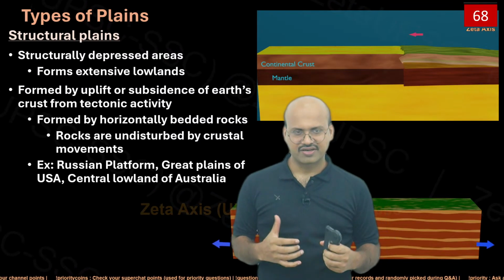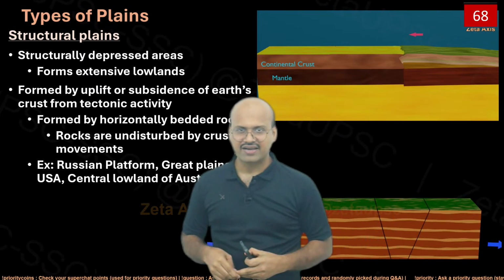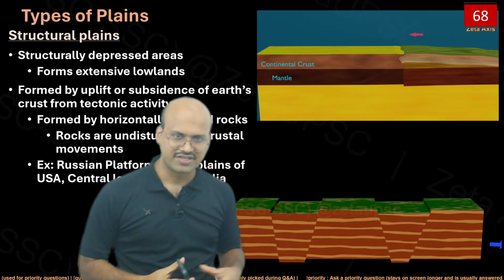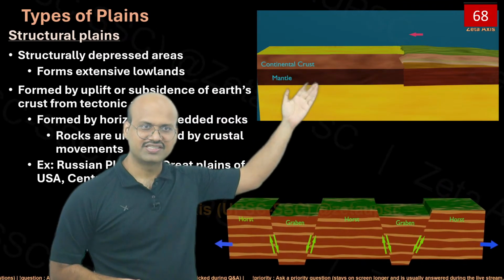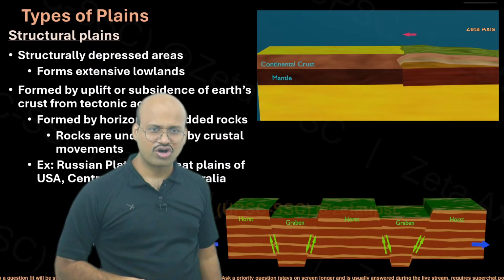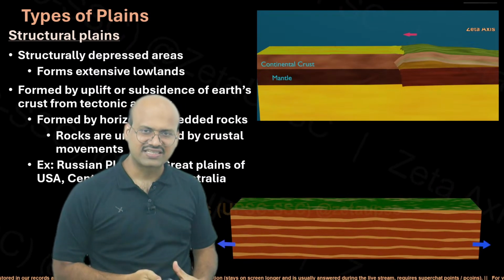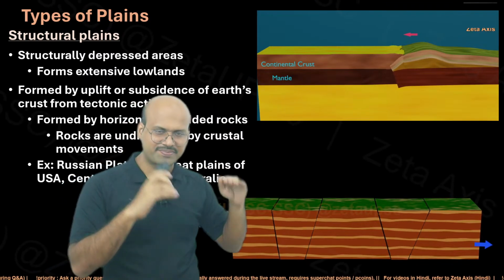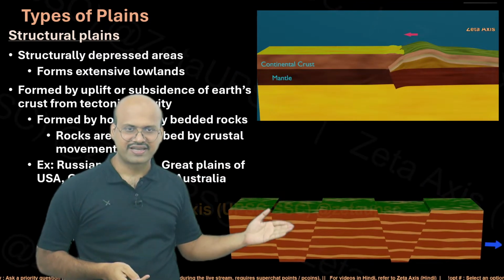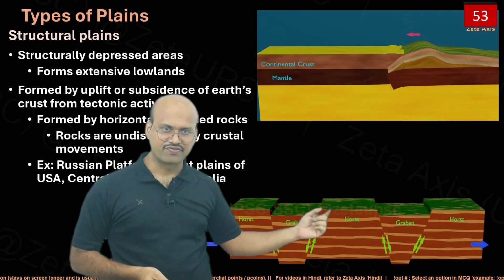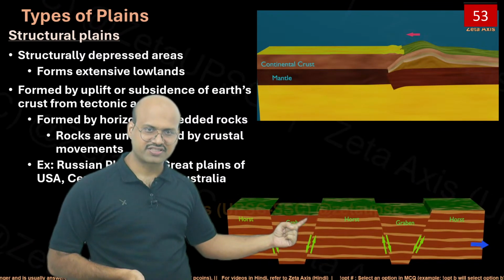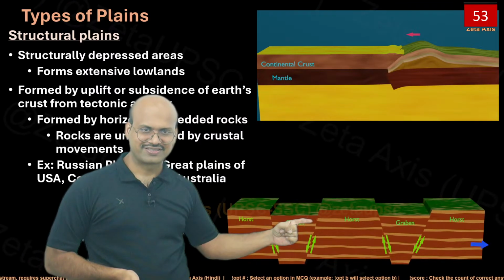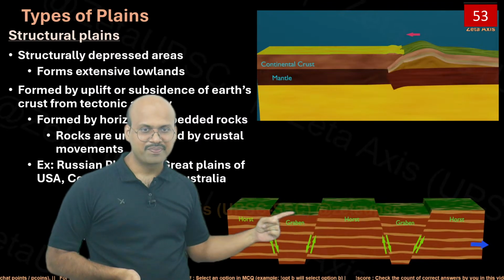Now let's see what structural plains are. Structural plains are formed by upliftment or subsidence of Earth's crust from tectonic activity. We have seen faulting as well as folding; these are the two important processes. Because of this, a large chunk of landmass could be uplifted or subsided, and a plain region can be formed. Here we can see that because of structural faulting, this whole region will move downwards and there will be a planed surface over there. This could form a plain region.